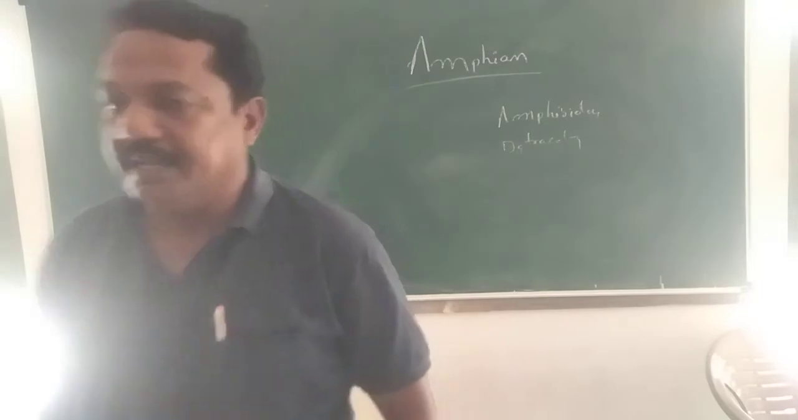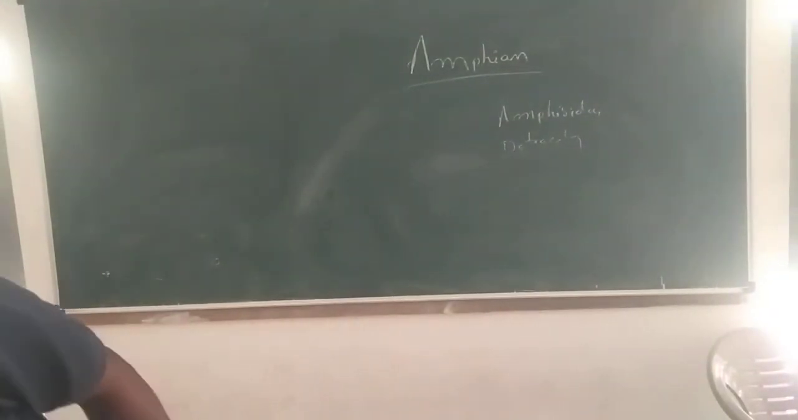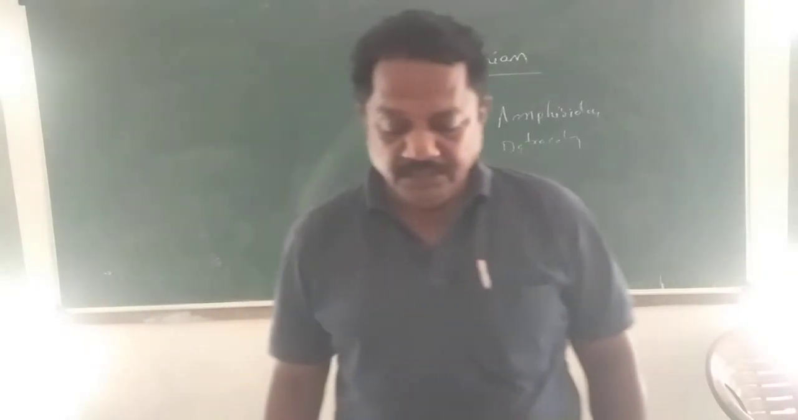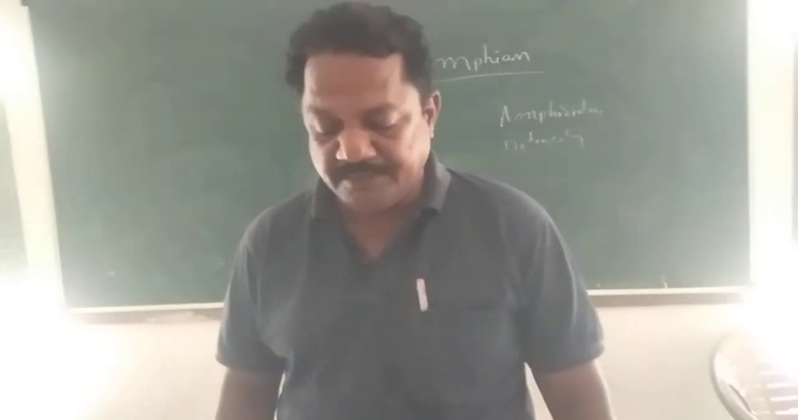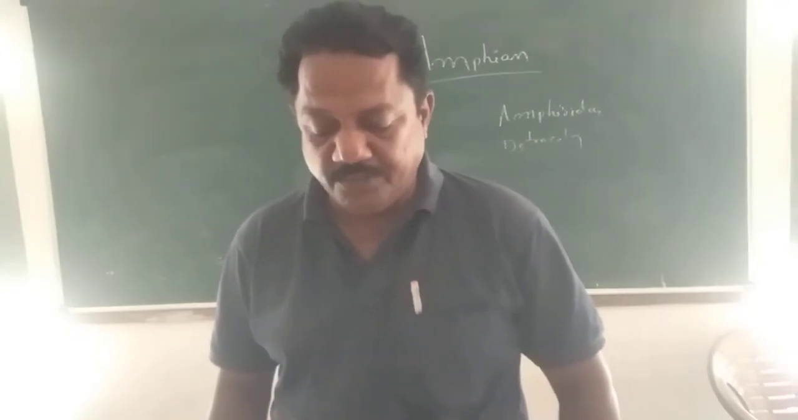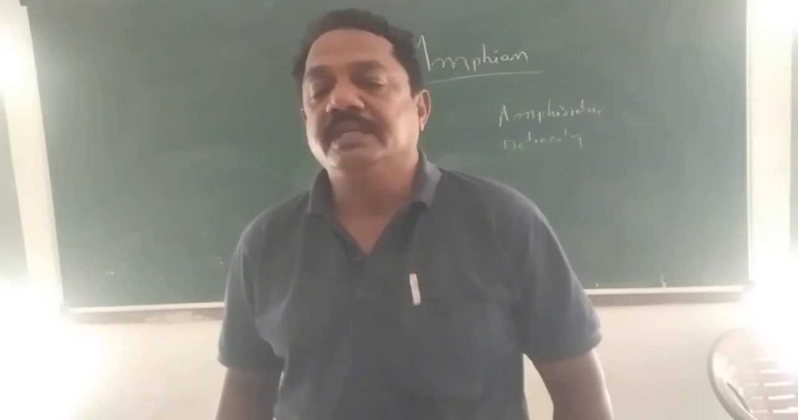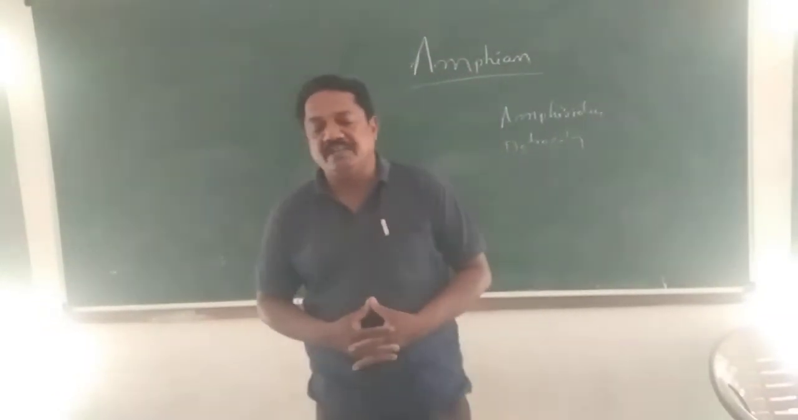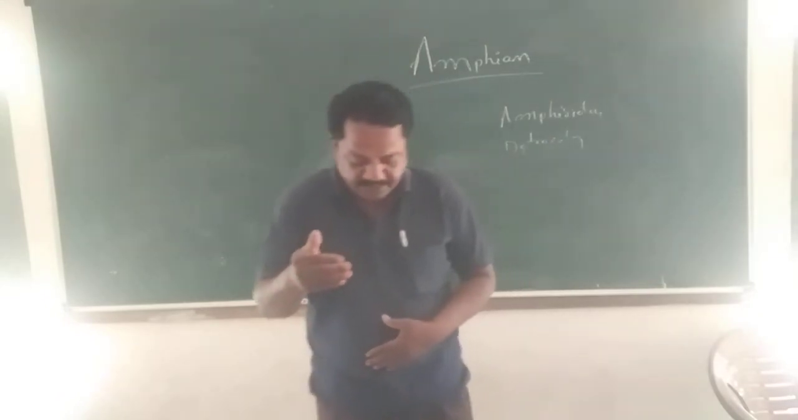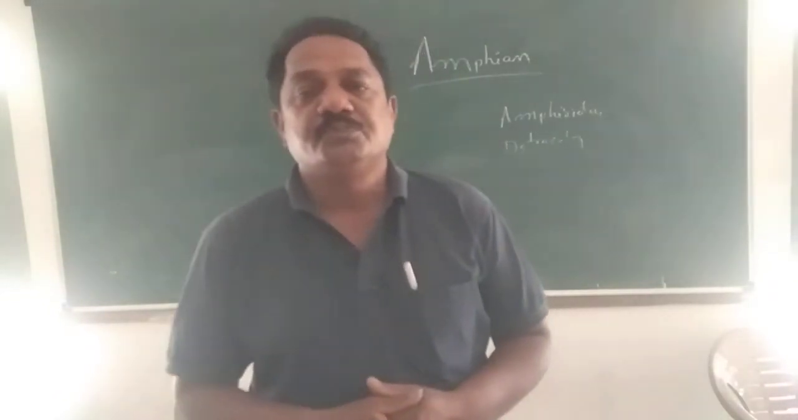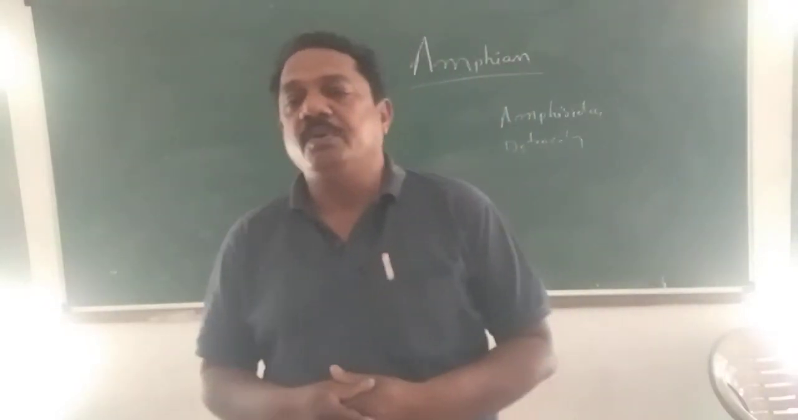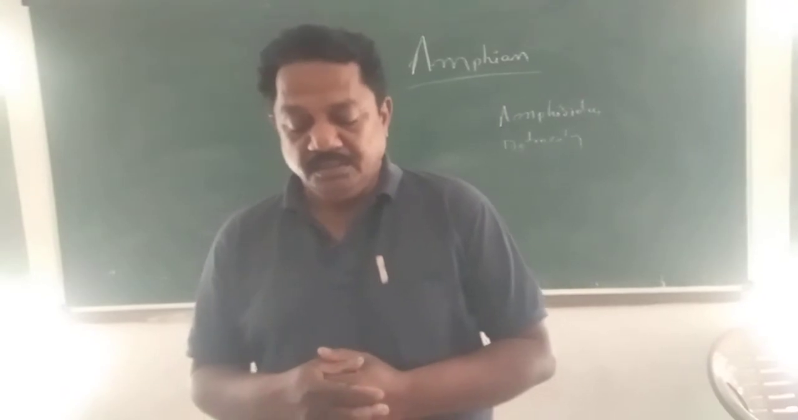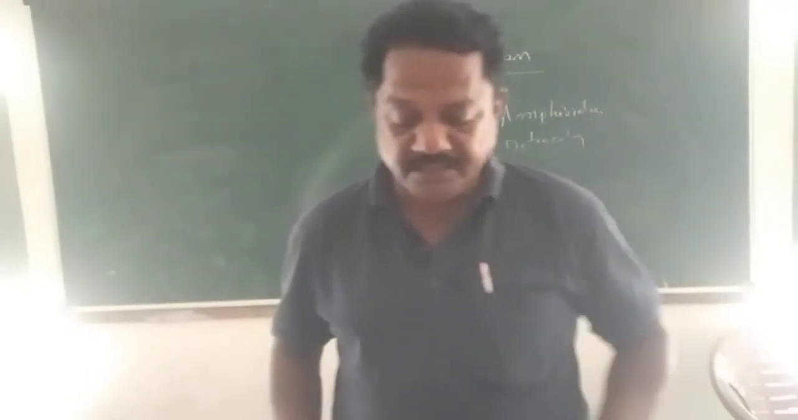The following general characters are expressed here. Number one, generally these animals originated in the Devonian period. After originating, in the Carboniferous period the number of amphibians increased. That's why the Carboniferous period is called the golden age of amphibians. So now I am discussing the general characters of these animals.